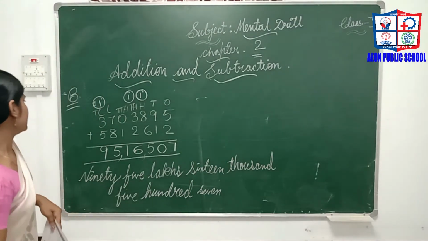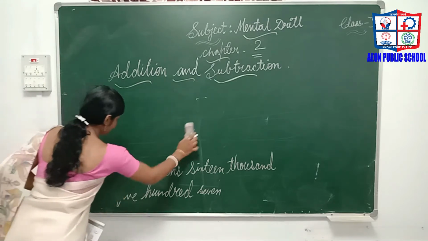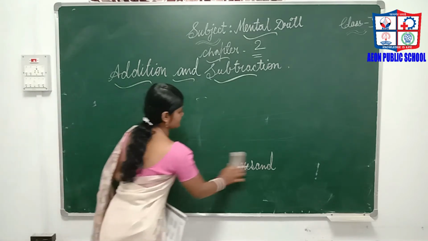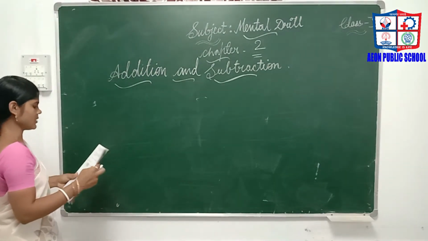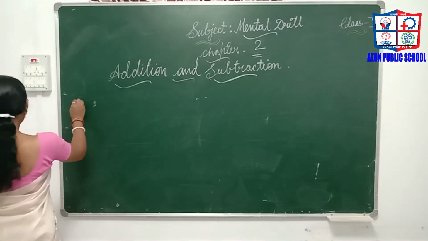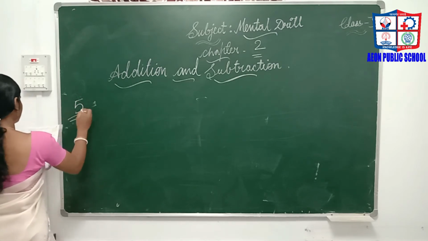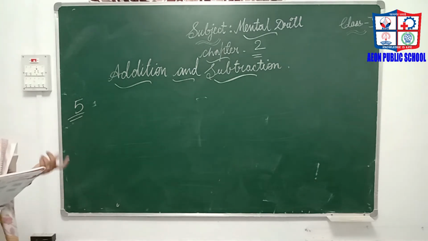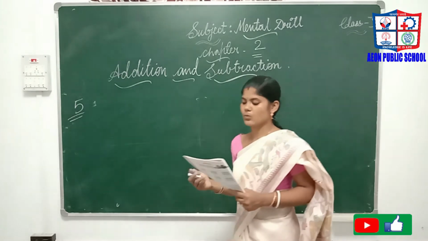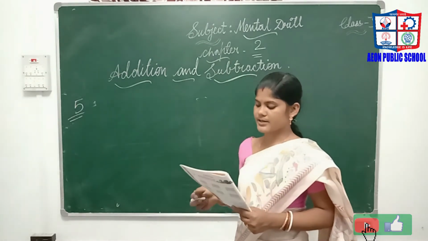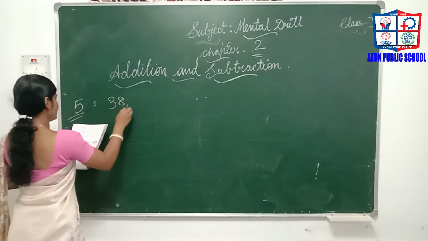Next, the C bit. C bit is word problems. One I will explain, the remaining you have to do. The fifth one I am explaining. A factory, listen, a factory produces 38 lakh 1,234 ordinary bulbs.